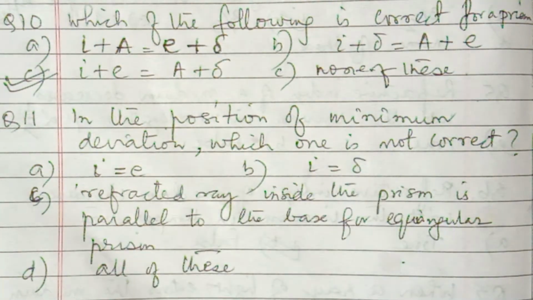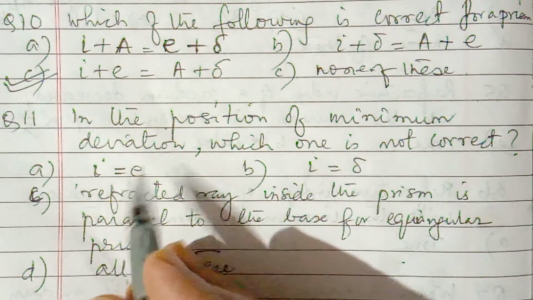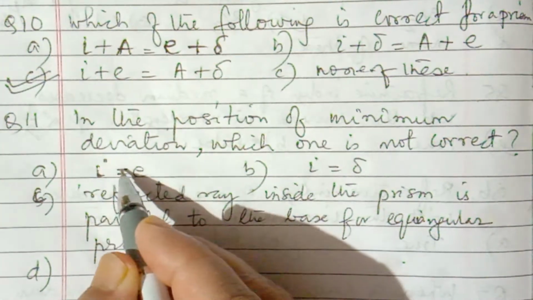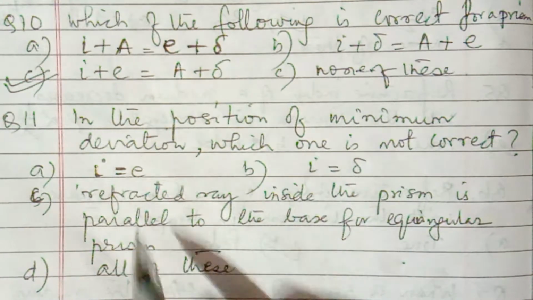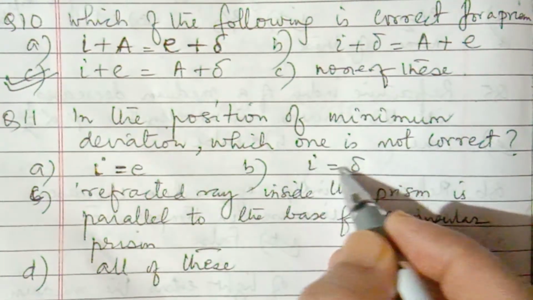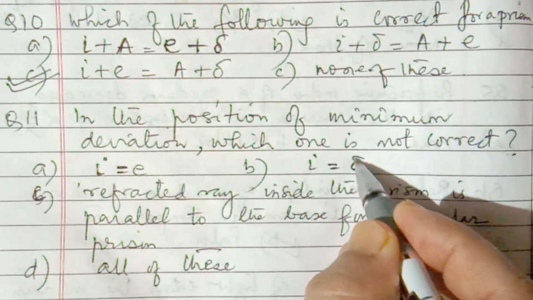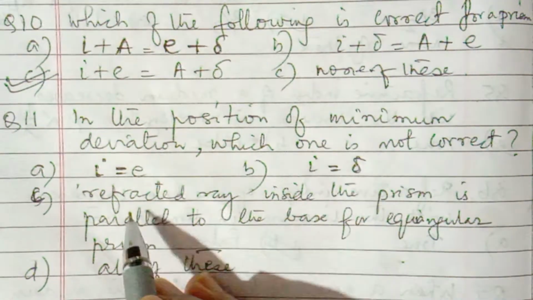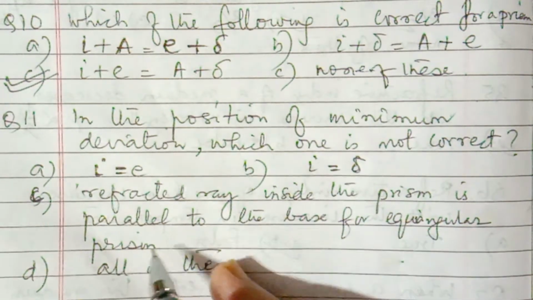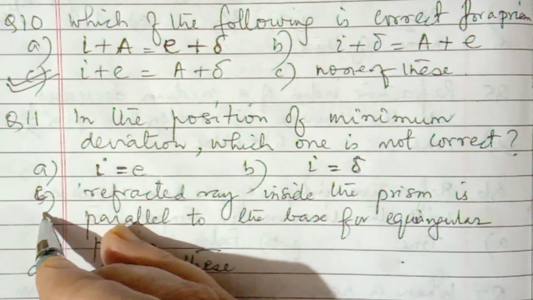So we are talking about the prism. Angle of incidence is equal to angle of emergence, so this is correct. Refracted ray inside the prism is parallel to the base of the equiangular prism. So this is also correct.